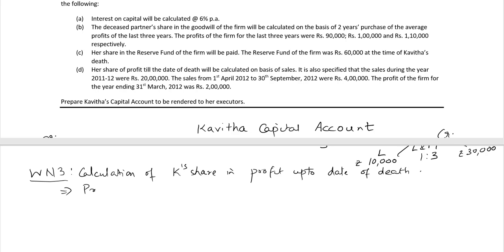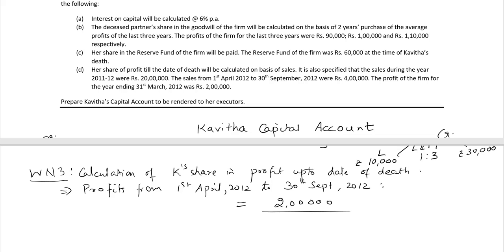We'll begin by calculating profits from 1st April 2012 to 30th September 2012, which is equal to 2 lakh, the profits for the previous year, divided by the sales for the previous year, multiplied by sales for the 6 months ended 30th September 2012.